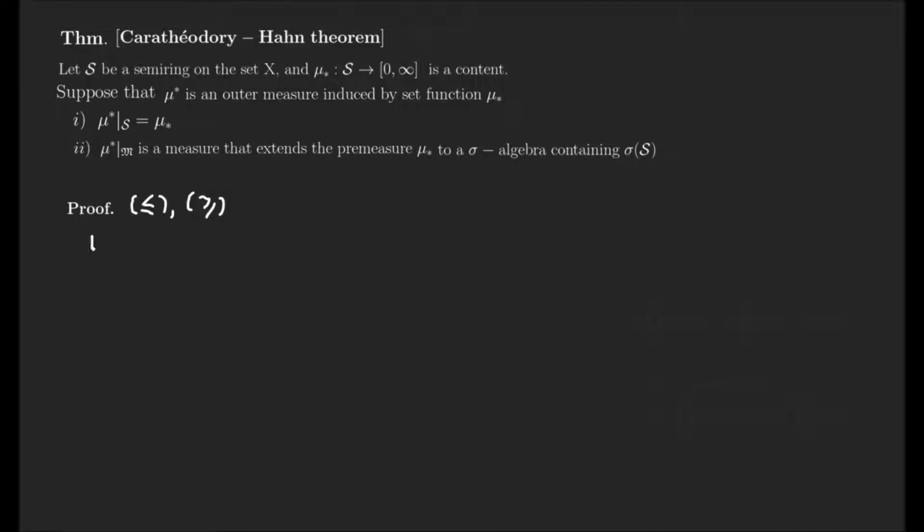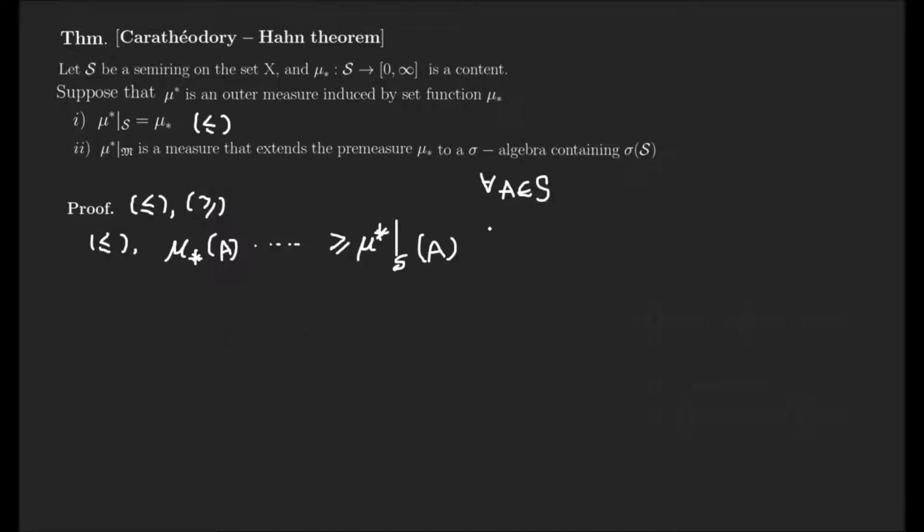Let's check this inequality first. Let's start from mu lower star and pick an arbitrary element in S. If we check for all elements in the semi-ring and finally obtain this inequality, we can check this direction.